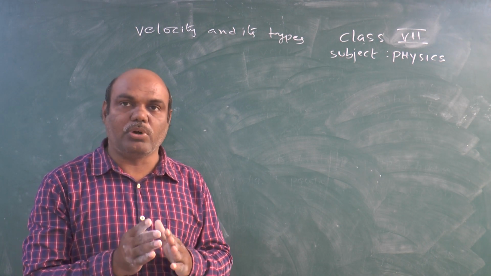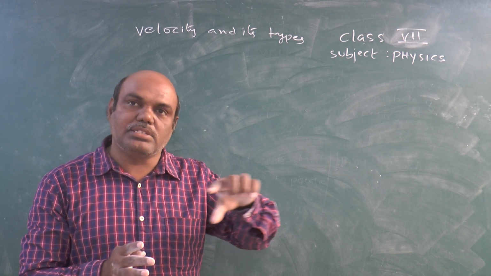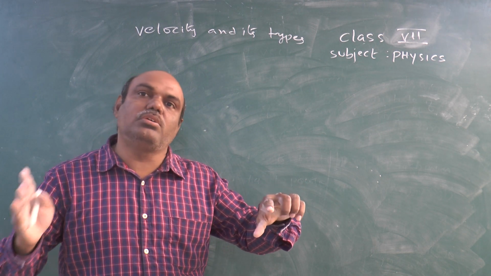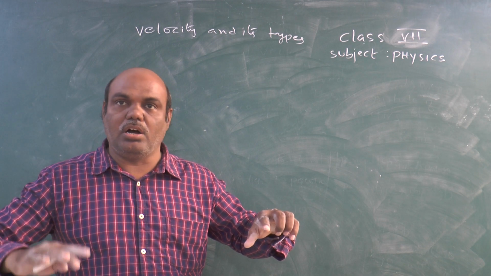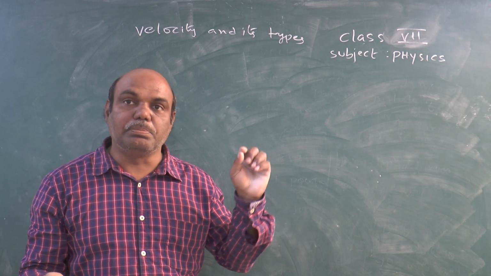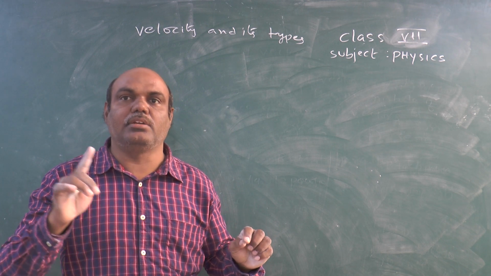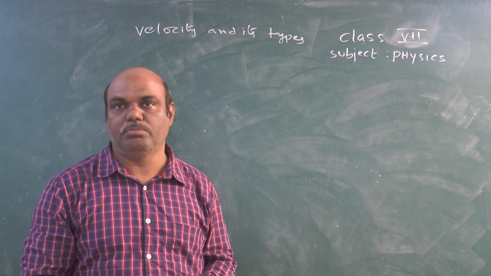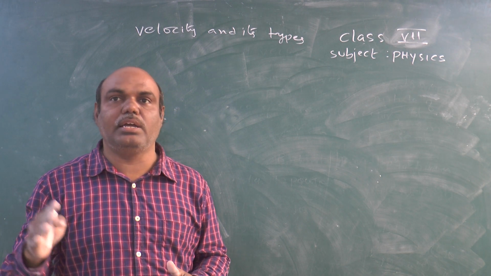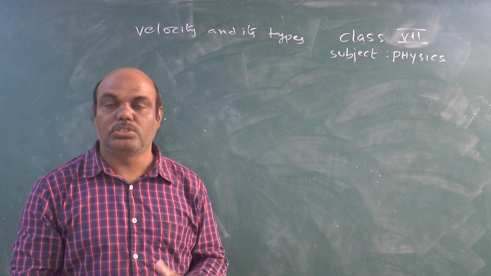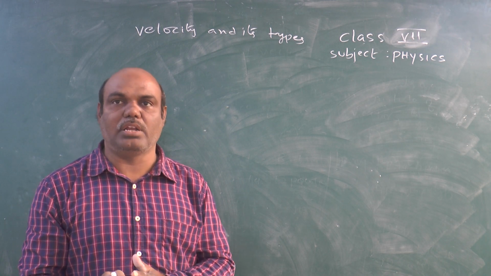But one point: when a body is moving in a straight line, speed equals velocity. But in all other cases, speed will be greater than velocity only. Speed is a scalar quantity, velocity is a vector quantity. That is the difference between speed and velocity.